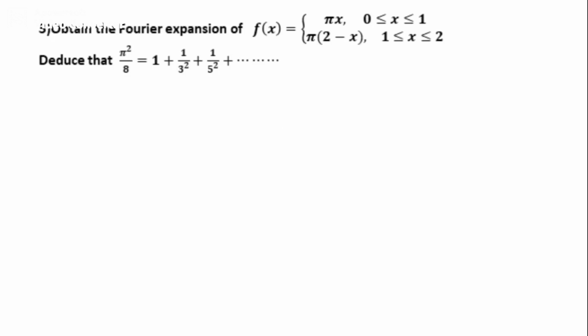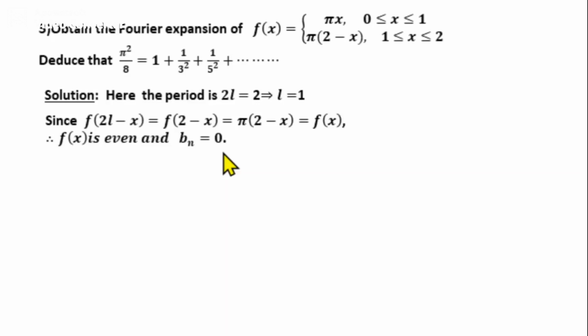Then we find whether the function is odd or even. For the interval 0 to 2L, the function is even if f of 2L minus x equal to f of x, and the function is odd if f of 2L minus x equal to minus f of x. Now what is f of 2L minus x?